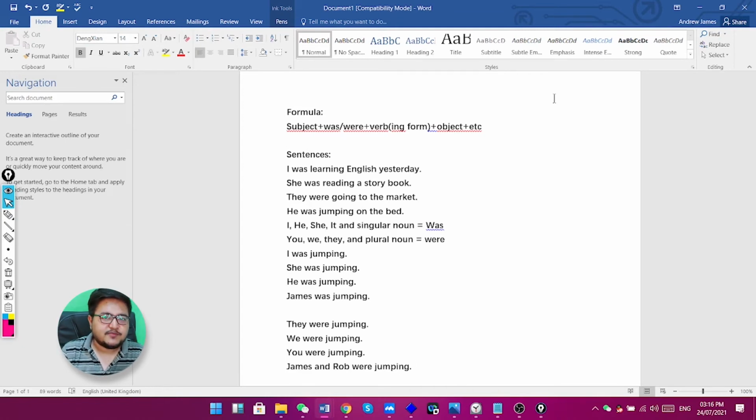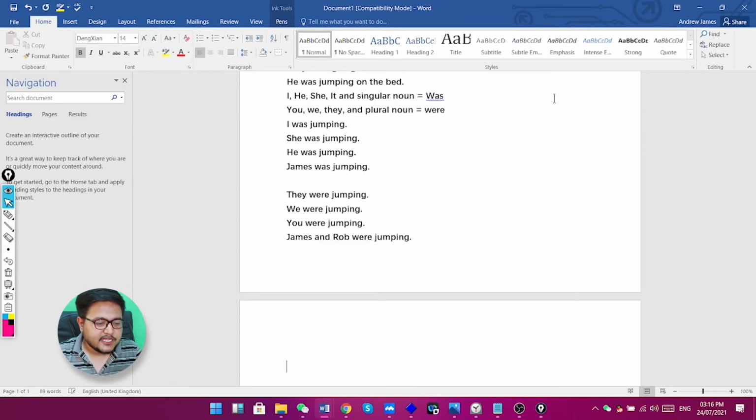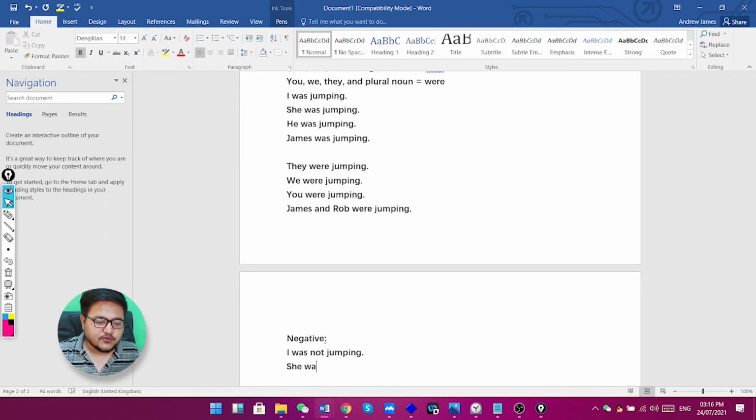And now let's try to make some negative and interrogative sentences. The negative sentences are very easy peasy. You just have to add not after was or were. For example, I was not jumping. She was not jumping. They were not jumping. So that's how you make the negative sentences.